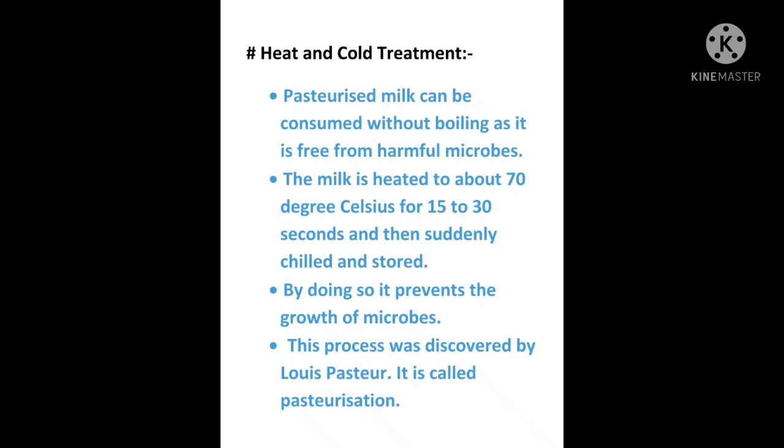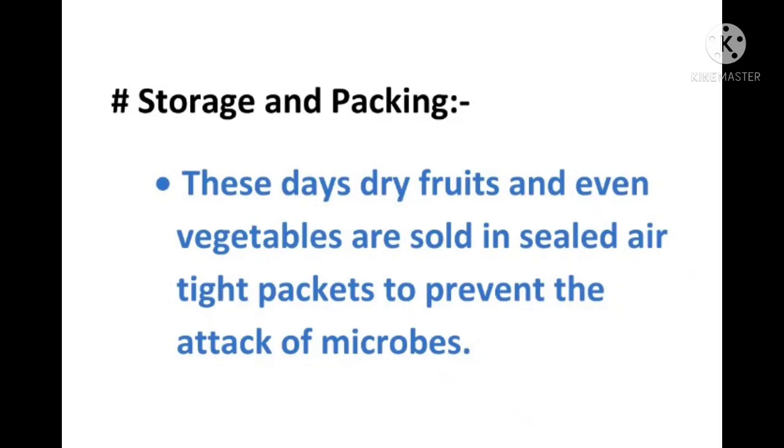Now we will move ahead with another topic, storage and packing. These days dry fruits and even vegetables are sold in sealed airtight packets to prevent the attack of microbes. To prevent microbes, food should be stored and packed properly so that microbes don't go inside. Nowadays one of the best ways used is airtight sealing, so even air can't go inside. So how could microbes get in? This was about storage and packing.